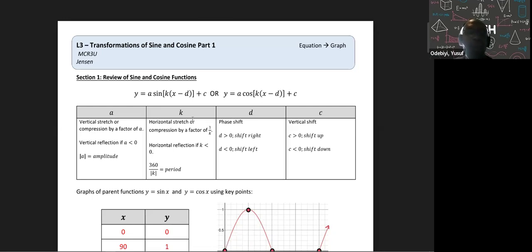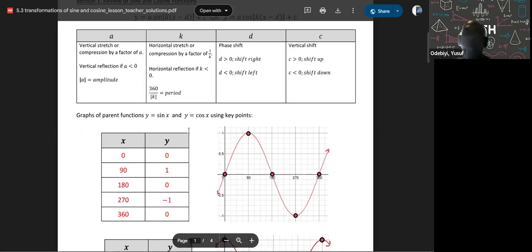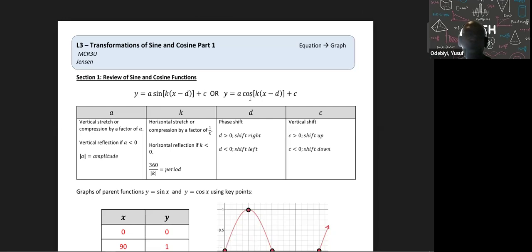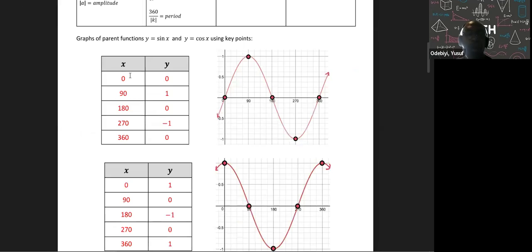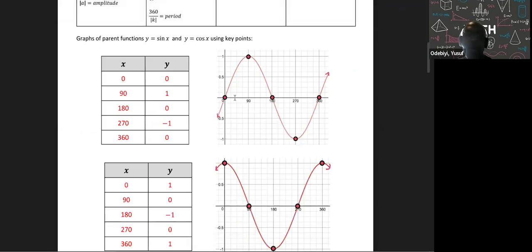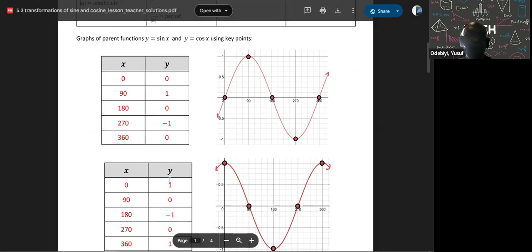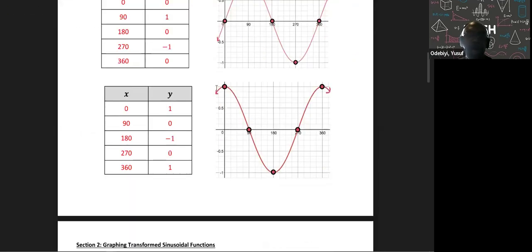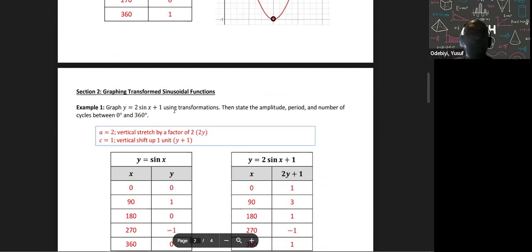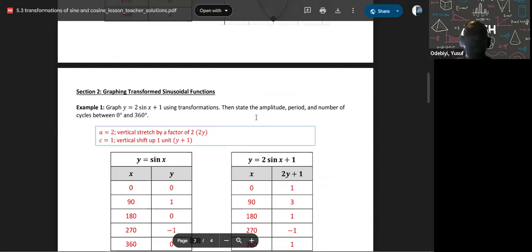So let's look at our basic parent function. Because here we all have a parent function, right? Here, the parent function is sine theta. Over here, the parent function is cosine theta. We know that from the previous lesson. This is our sine theta. That's what it looks like, which is the parent graph. Here also is the other one, the cosine. Okay, we know that from before. Okay, so now let's look at a shift here.